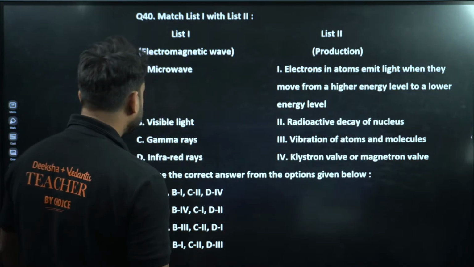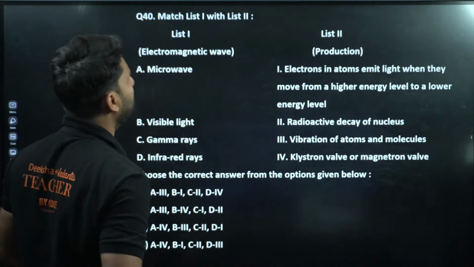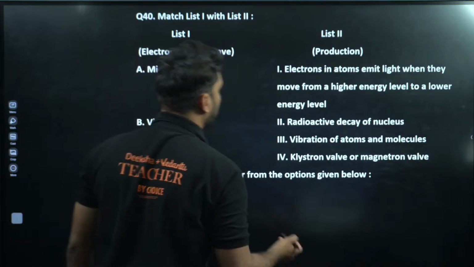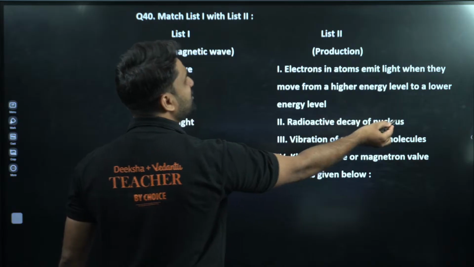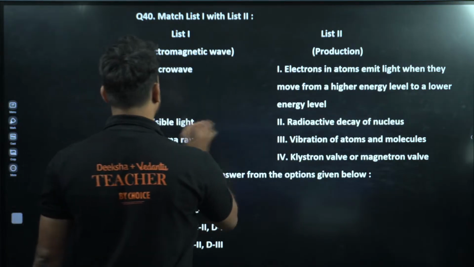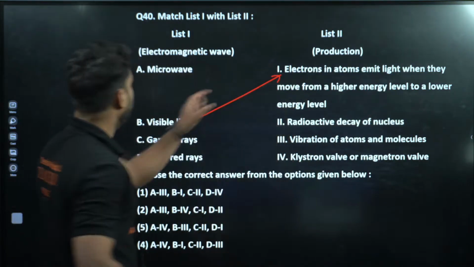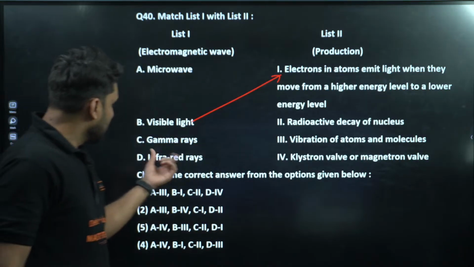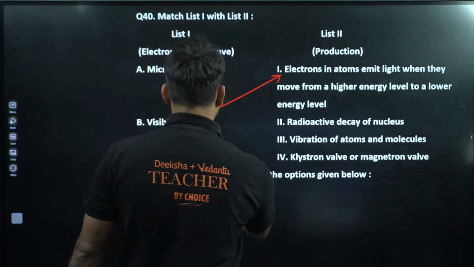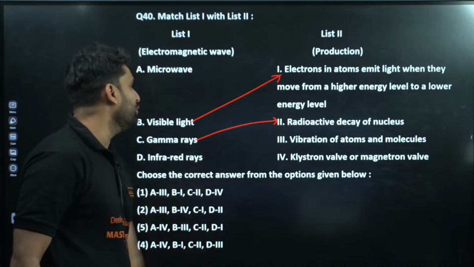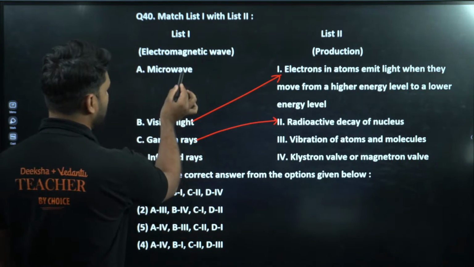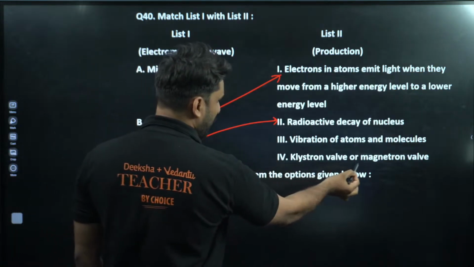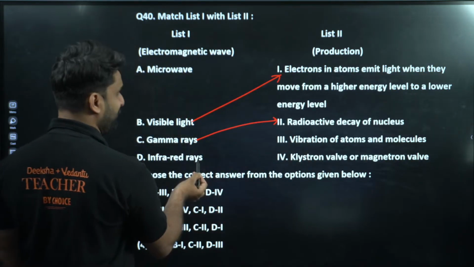Question 40, visible light. We all know visible light forms when electrons in atoms emit light when they move from a higher energy level to a lower energy level. So B will go there, 1. Gamma ray is radioactive decay of the nucleus. Microwave is crystalline valve and magnetron valve.